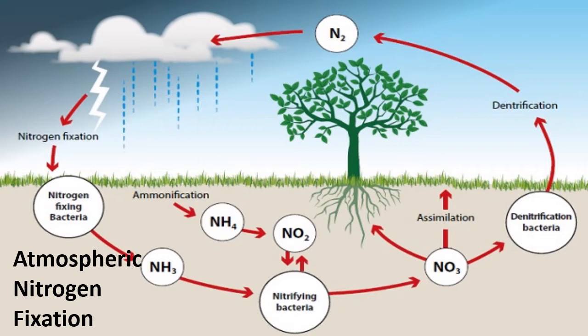Lightning at the times of rainy season causes chemical reaction between atmospheric nitrogen and oxygen. This forms nitric oxide, यानी कि NO. Nitric oxide again oxidizes to form nitrogen dioxide, which is NO2. Nitric acid is added to the soil along with the rainwater.